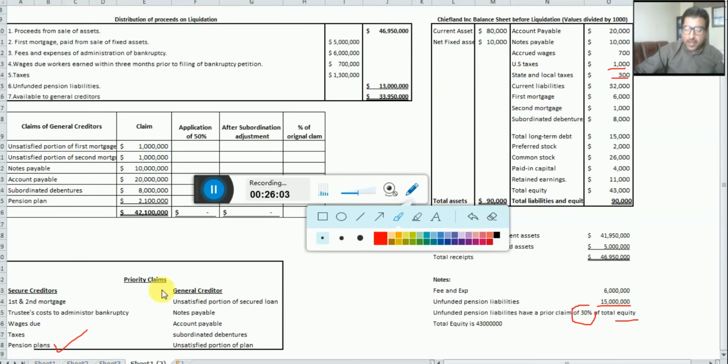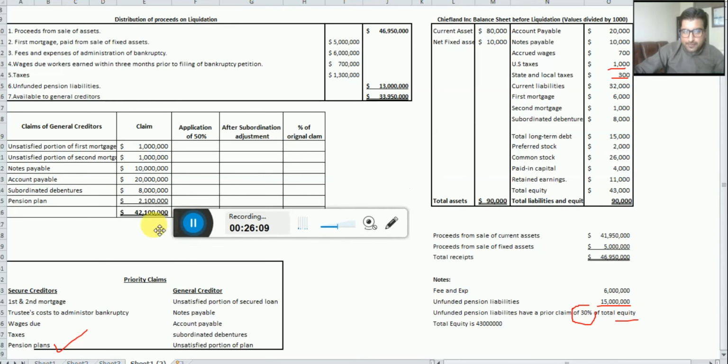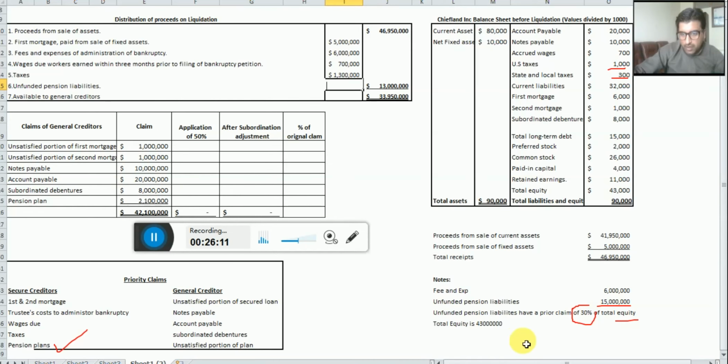So let's compute how much 30% of total equity is. Look, dear students, we computed here: equal sign, how much total equity do we have? 43 million, multiplied by how much? 30%.